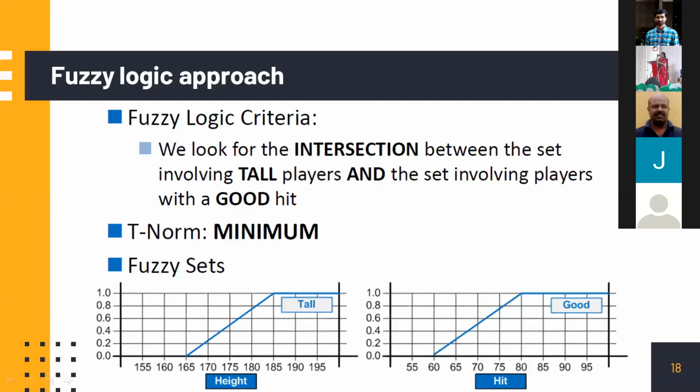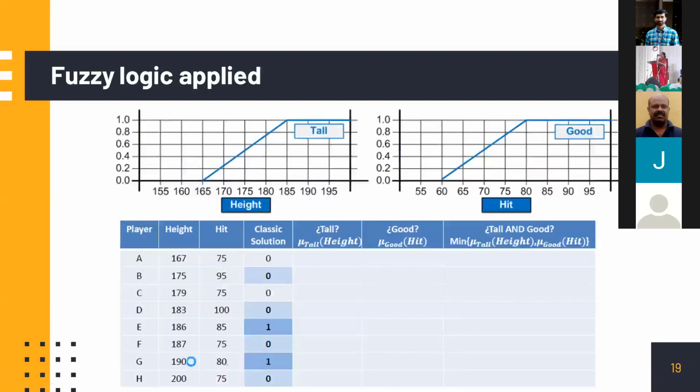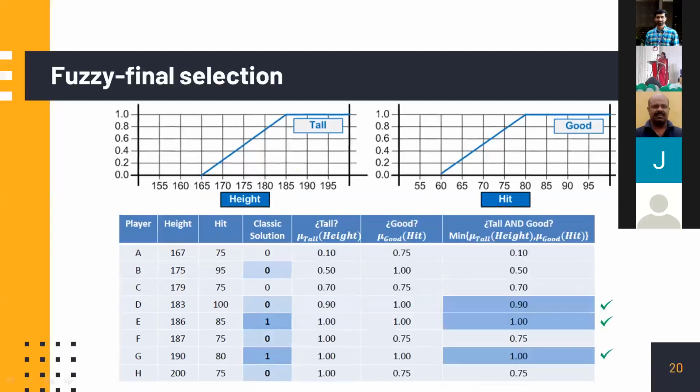Now we are trying to look into that. Our classic solution is like that. Only E and G are selected. See, only E and G. All others have got a selection of 0, red card only, no yellow, green card. But here, see how we are exactly doing this.